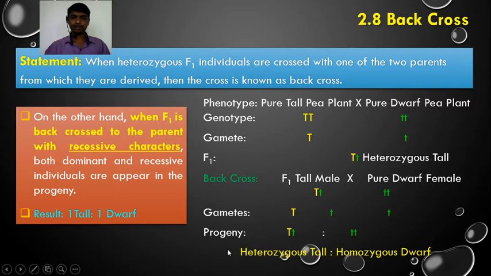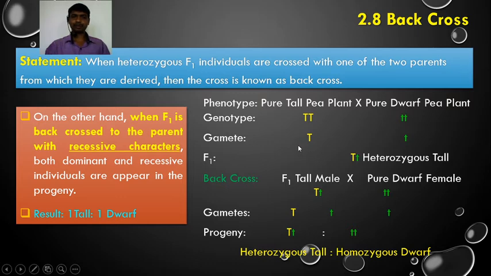If you see the phenotype of this progeny, one is tall and one is dwarf. So we say that when F1 is back crossed to the parent with recessive characters, both dominant and recessive individuals appear in the progeny in the ratio of 1:1. So we found one heterozygous tall and one homozygous dwarf. So, this is the back cross with the parent having recessive characters from which it is derived.